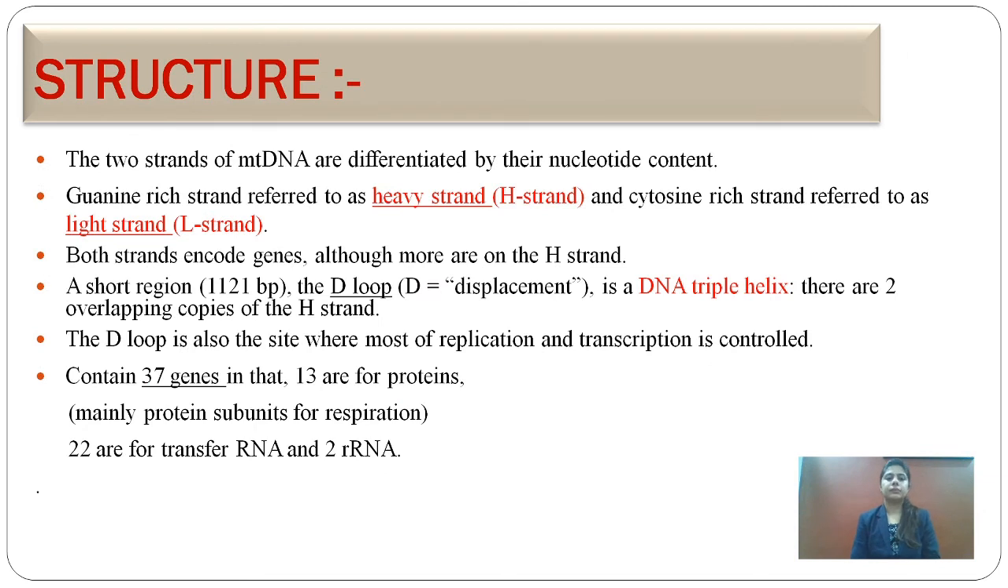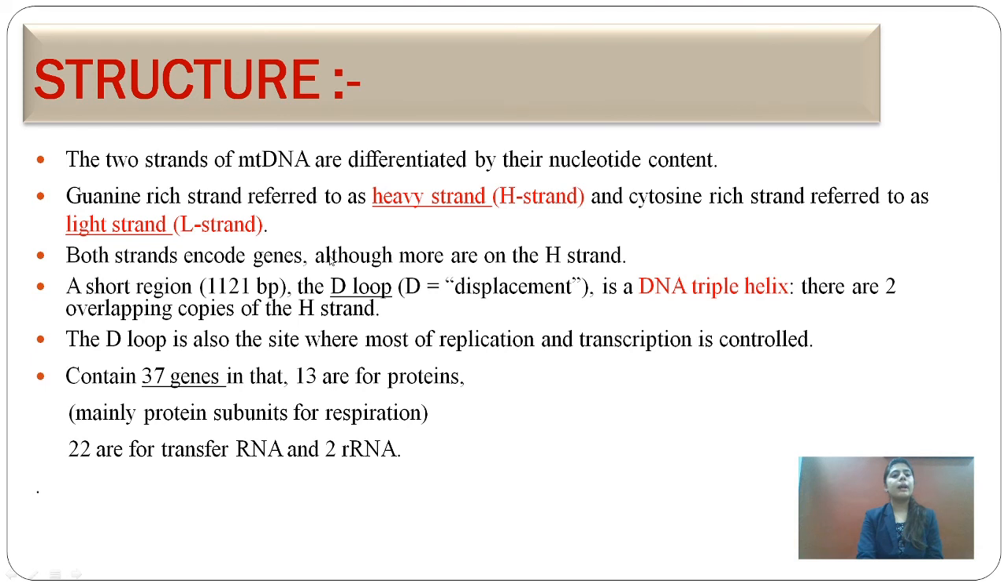Now, structure. The two strands of mitochondrial DNA are differentiated by the nucleotide content. One is referred to as the H strand, which is guanine rich, and the other is the light strand, that is cytosine rich. Both strands encode genes, but more genes are present on the H strand. A short region, the D loop, D is for displacement. It is a DNA triple helix.